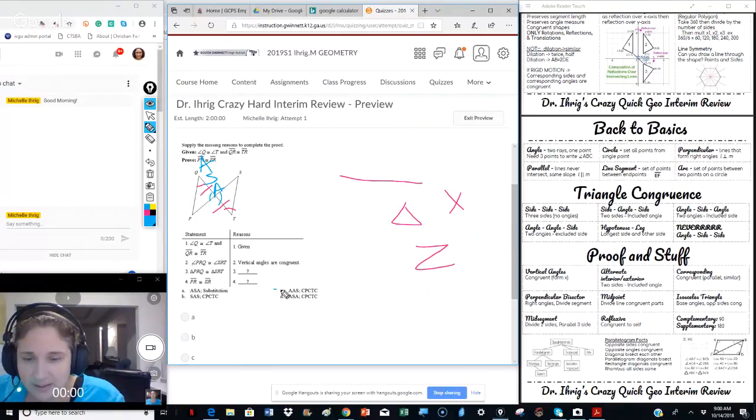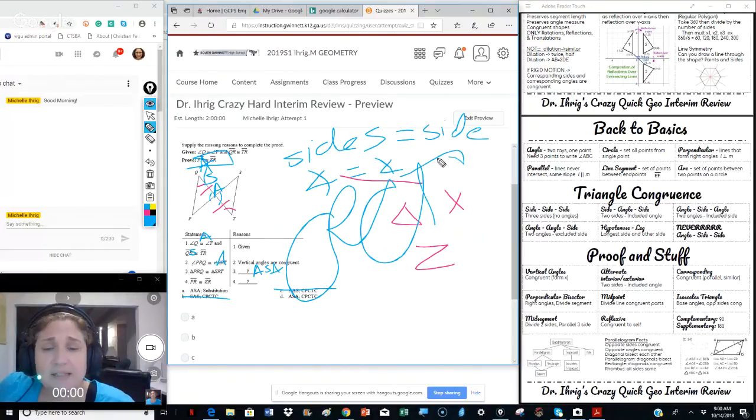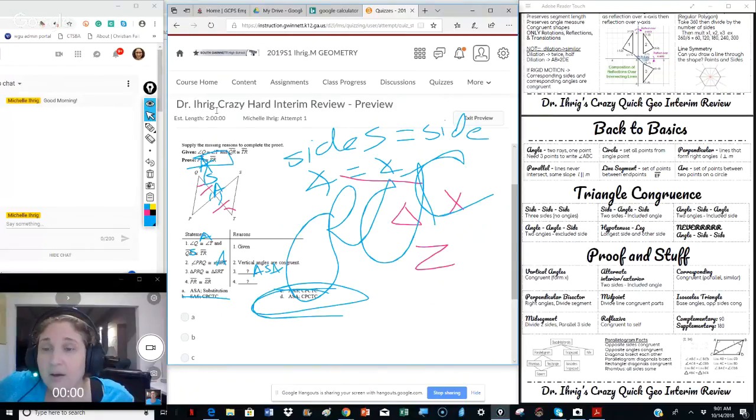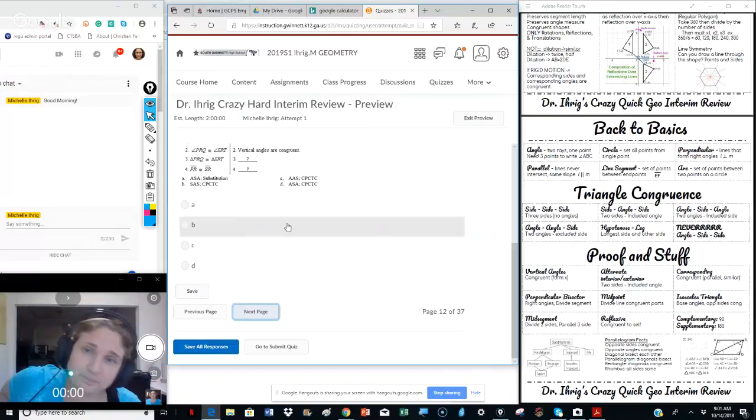So it can't be this one and it can't be this one, because we have two angles on a side. Here's an angle, here's a side, and here's an angle. So this has to be angle, side, angle. And then remember, when we're proving sides or angles equal to each other, it's got to be CPCTC. So that would be choice D.